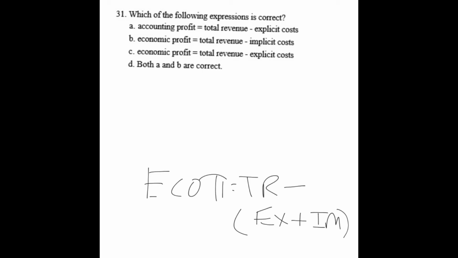Accounting profit doesn't consider implicit costs. It only considers explicit costs. So the correct answer is going to be A in this case.